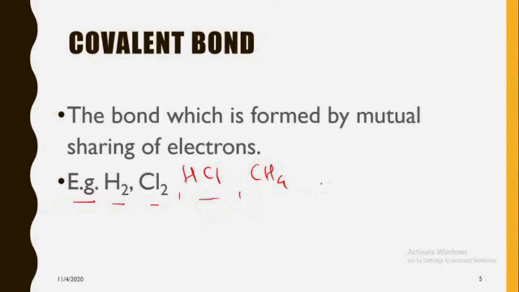Aromatic or organic compounds are the covalent compounds. Why they are covalent compounds? Because these are the compounds which are formed by the mutual sharing of electrons or equal sharing of electrons. So the another bond you may have heard about, the coordinate bond. That bond is also a type of covalent bond, but there is a different type of sharing.